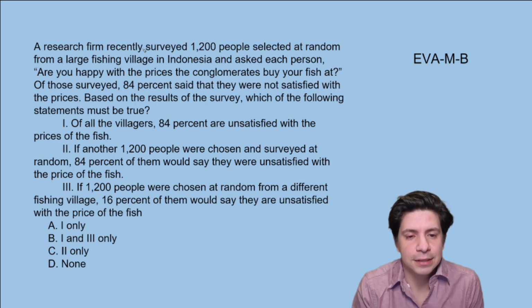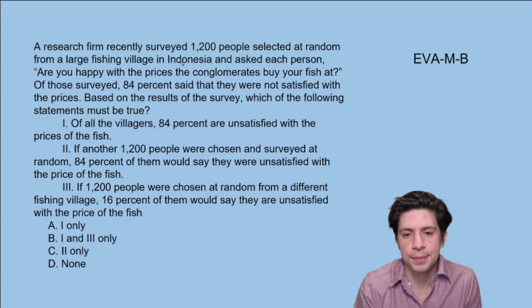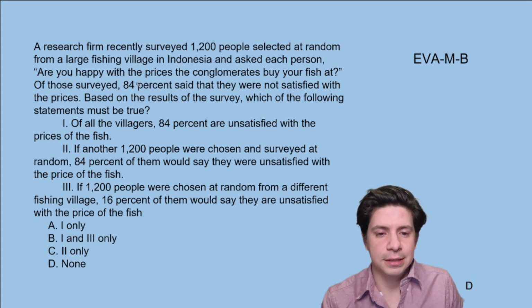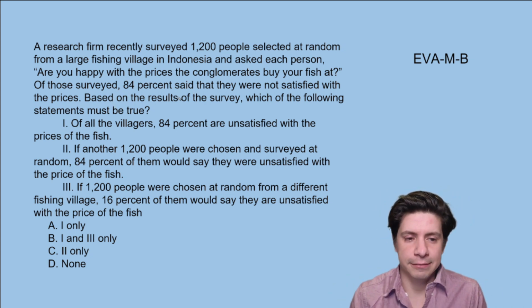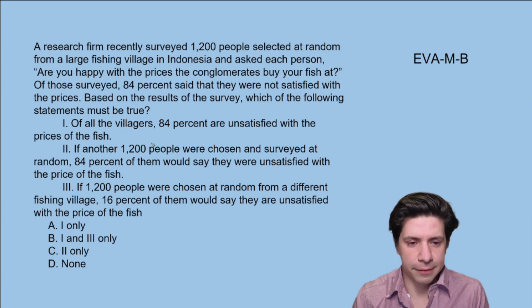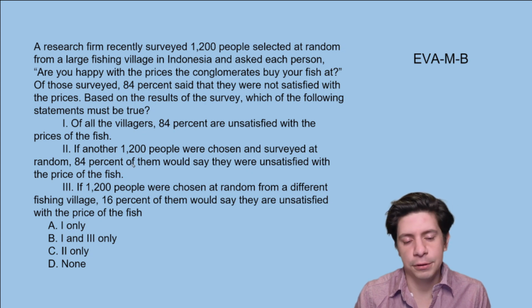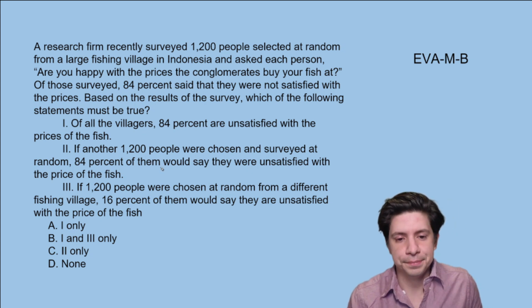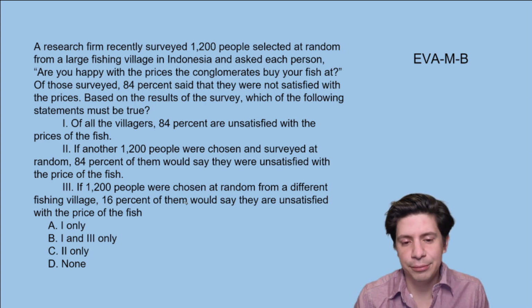A research firm recently surveyed 1,200 people selected at random from a large fishing village in Indonesia and asked each person, are you happy with the prices the conglomerates buy your fish at? Of those surveyed, 84% said that they were not satisfied with the prices. Based on the results of the survey, which of the following statements must be true? 1. Of all the villagers, 84% are unsatisfied with the prices of the fish. 2. If another 1,200 people were chosen and surveyed at random, 84% of them would say they were unsatisfied with the price of the fish. And 3. If 1,200 people were chosen at random from a different fishing village, 16% of them would say they aren't satisfied with the price of the fish.